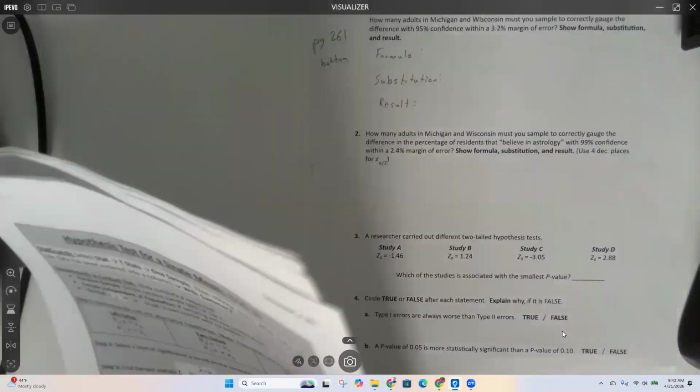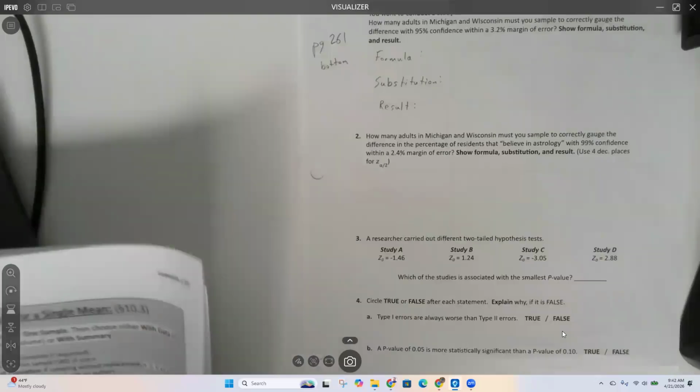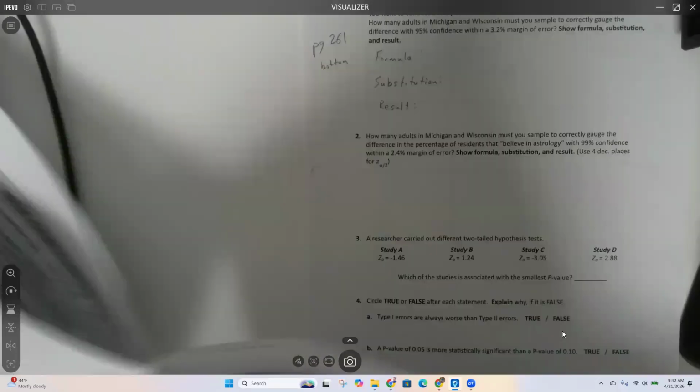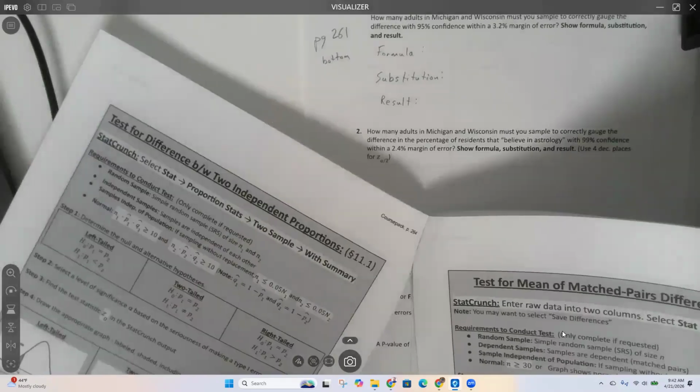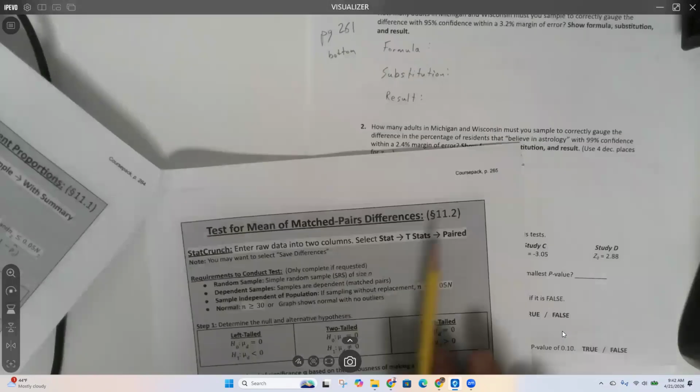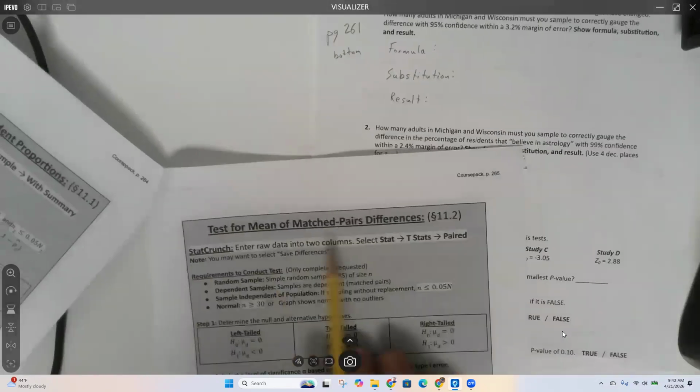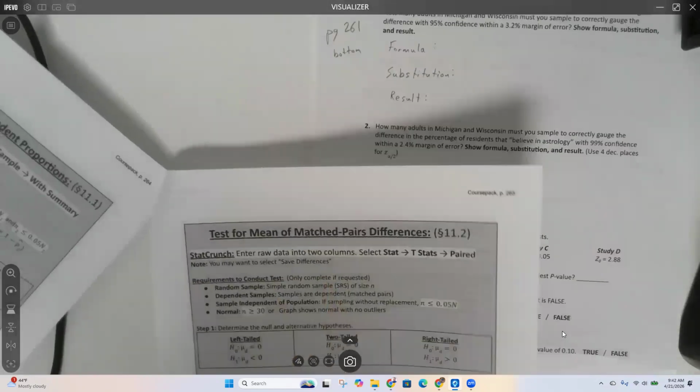Page 260, let's see, what else was there? Page 264 is hypothesis testing for two independent proportions. Page 265 is hypothesis testing for matched pairs, right?